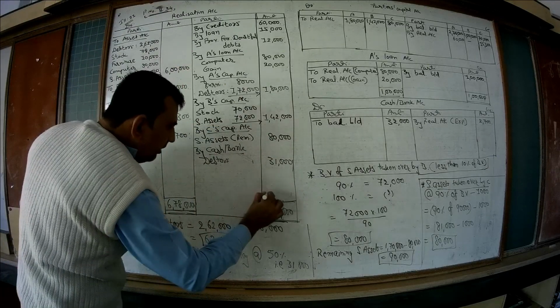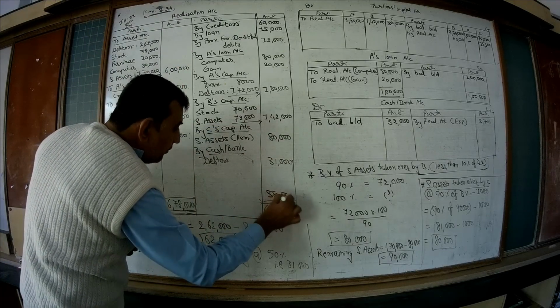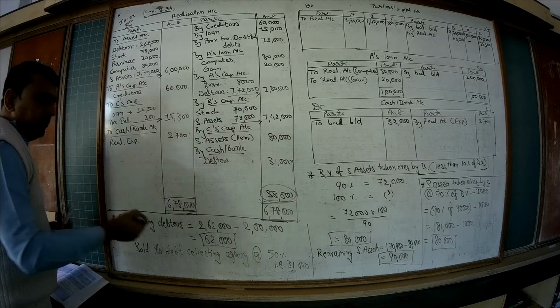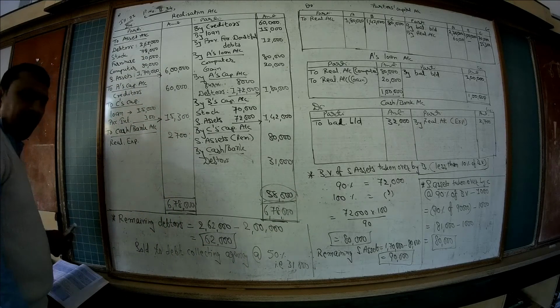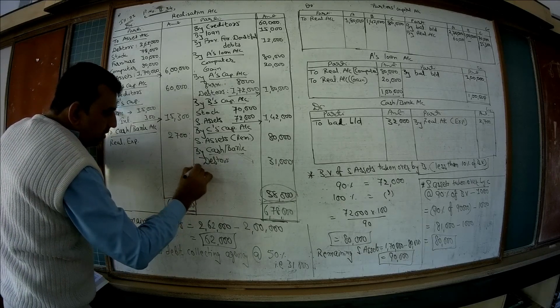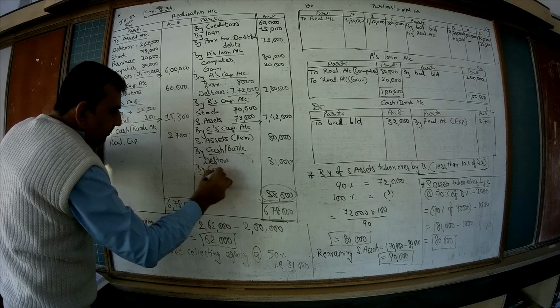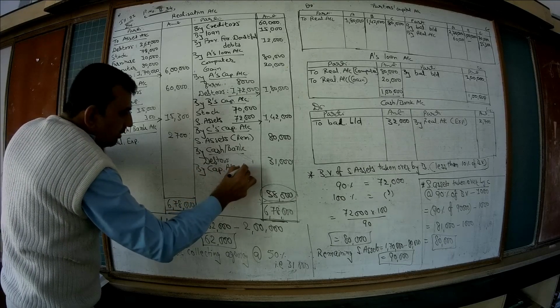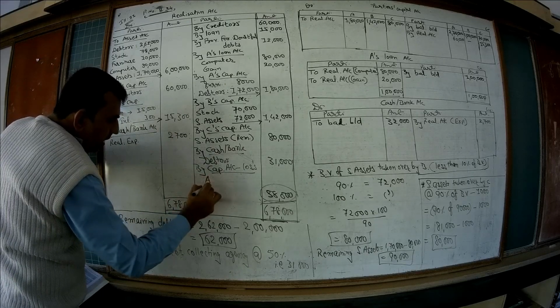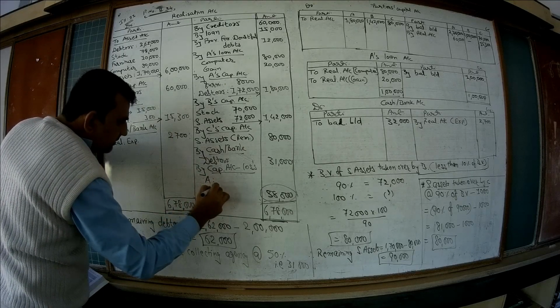So the remaining balance is 58,000. That is loss. As we know that the total of debit side is more than that of credit side, that means we incurred loss, transferred to partners' capital accounts in their profit sharing ratio, A, B and C.